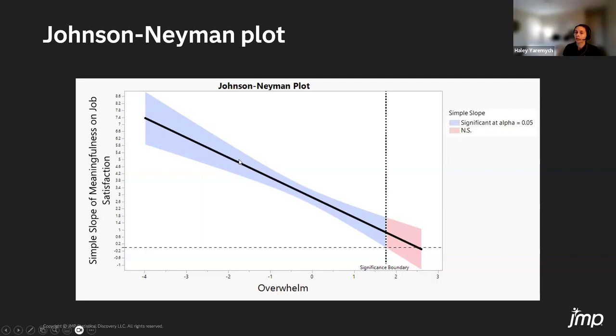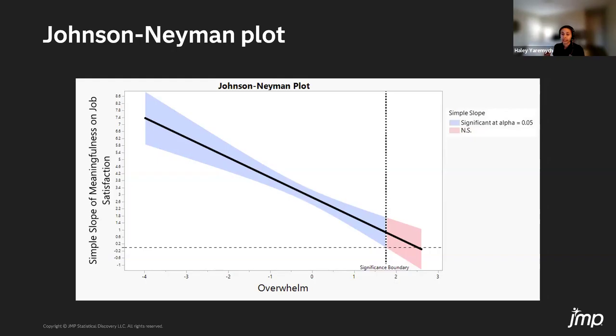So here I've color coded the confidence band such that a blue confidence band means that the simple slope is statistically significant. So it's statistically significantly different from 0 at these levels of overwhelm where the band is blue. And then where the band is red, it means that the simple slope is not significantly different from 0.